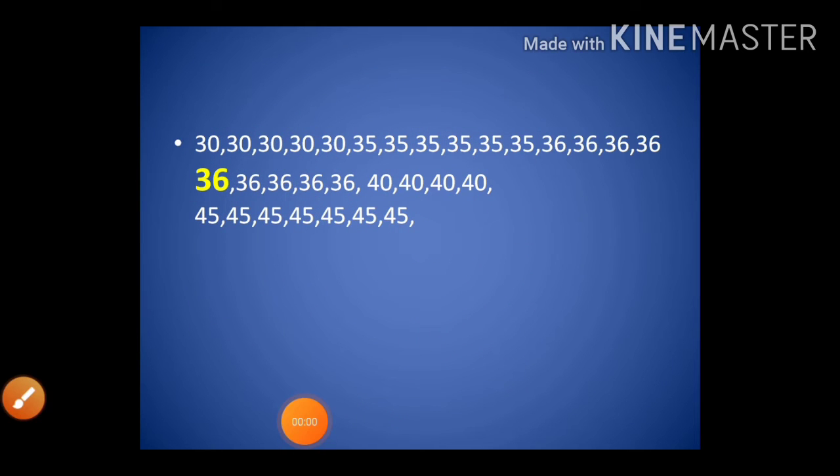See, there are 5 30s here. After that there are 6 35s plotted here. After that the 9 36s plotted here. So if you count like that, the 16th value will come as 36. So like that, the 16th value is 36 here. So 36 is the median of this problem.